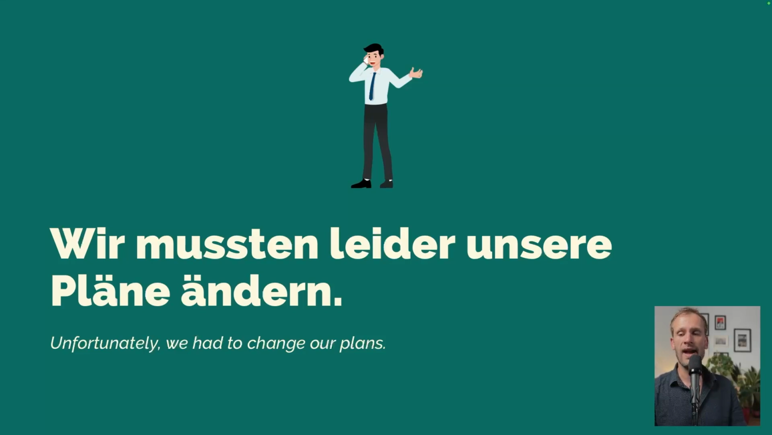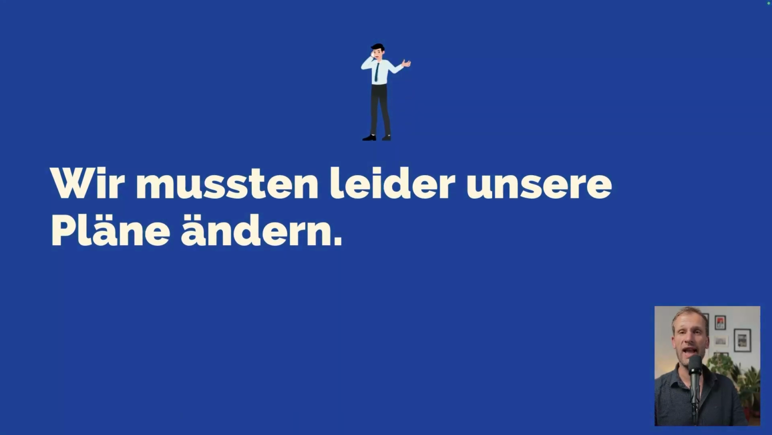Next example for the past tense form. Wir mussten leider unsere Pläne ändern. Unfortunately, we had to change our plans. Wir müssen, we must. Wir mussten, we had to. We have the plural form, Pläne here, die Pläne. Do you know the singular form? It's Plan. But is it der, die, or das? That's the big question here. It is der Plan. Der Plan, die Pläne.